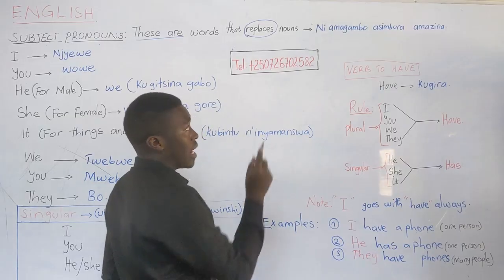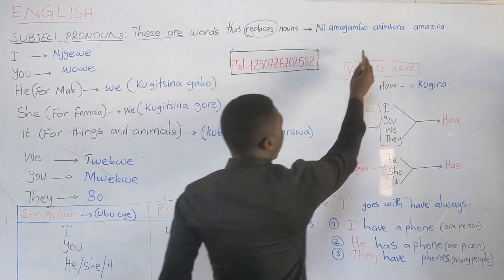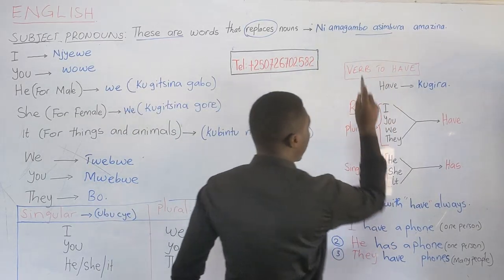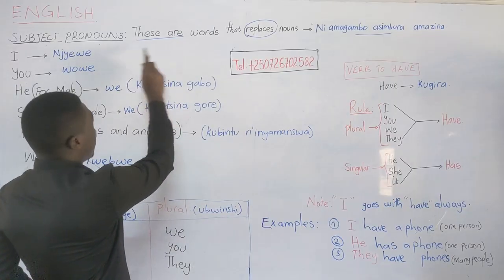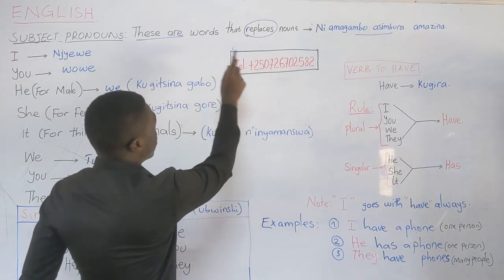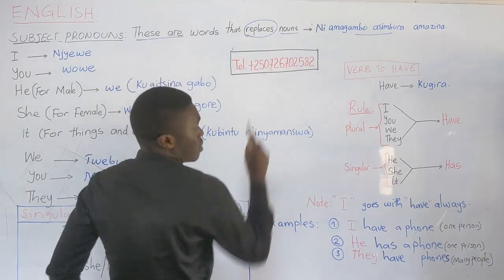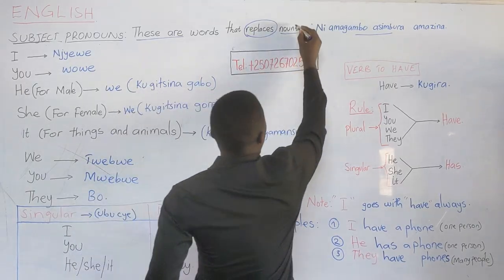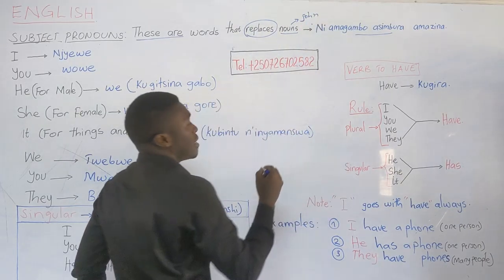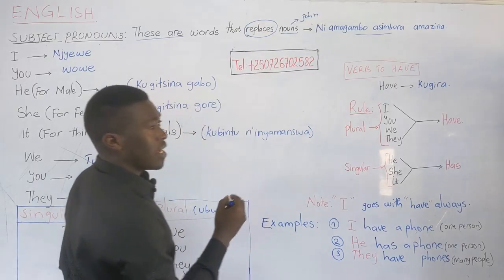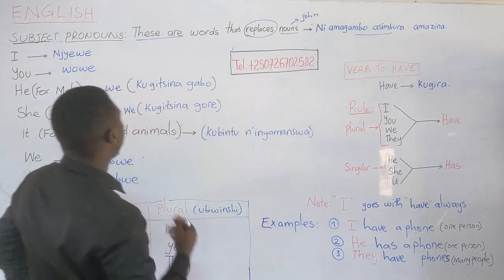For people who understand Kinyarwanda, I have put for you the meaning. So use subject pronouns to replace nouns. What are those nouns? Like John, Peter, Josephine, Alice, and so on.